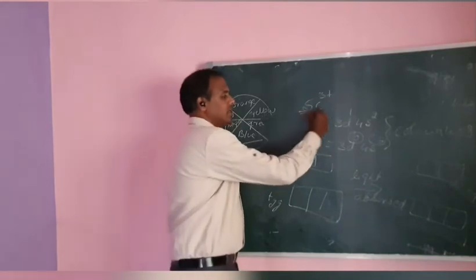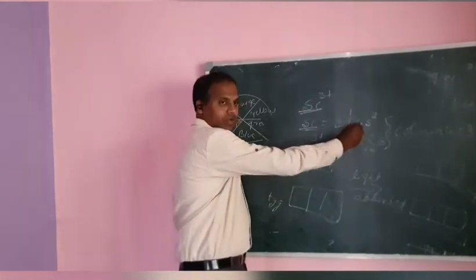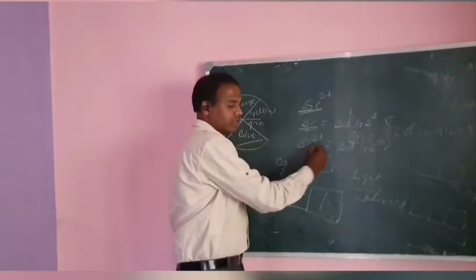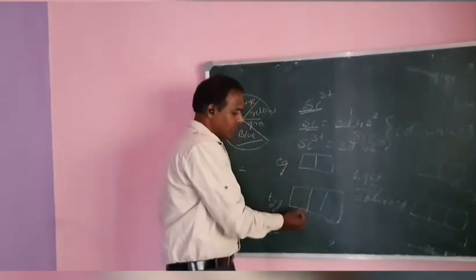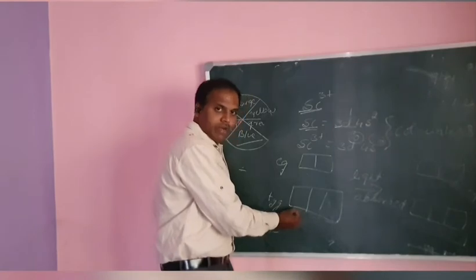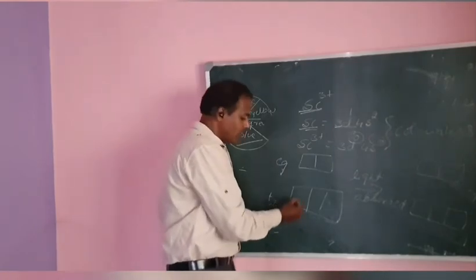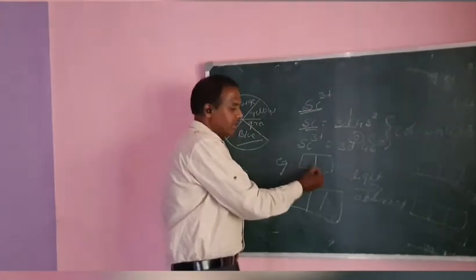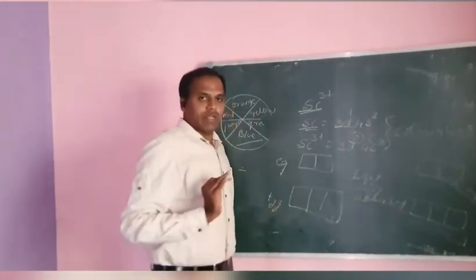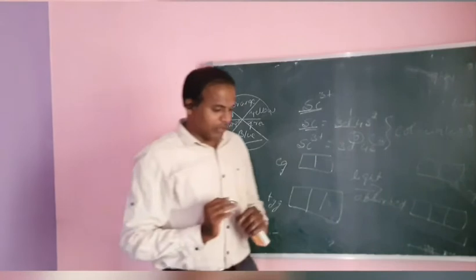Again, scandium 3 plus: scandium is 3d1 and 4s2. Scandium 3 plus, after losing electrons, is 3d0 and 4s0, and here t2g and eg. No electrons are jumping from the ground state to the excited state, from t2g to eg, and therefore no color appears. Therefore, this is the case in transition metals.